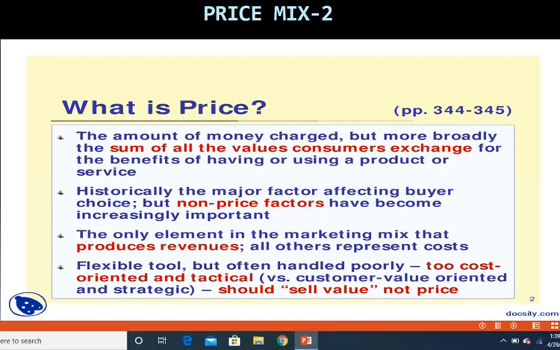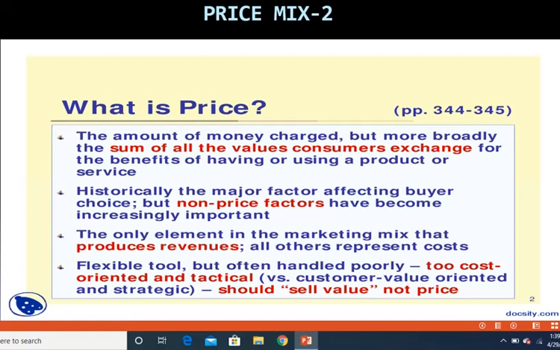Historically, the major factor affecting buyer choice has been price, and non-price factors are becoming increasingly important. From earlier days, the major factor affecting the buyer has been the price.